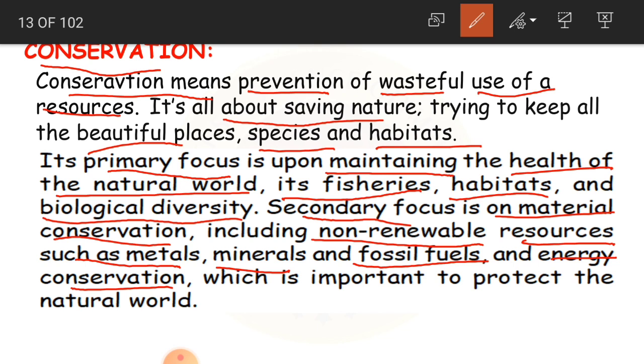Secondary focus is on material conservation, in the sense of saving material. It includes non-renewable resources such as metals, minerals and fossil fuels. Metals, you know, iron, copper, all these metals. Minerals, bauxite, coal, silver, gold, all these minerals.